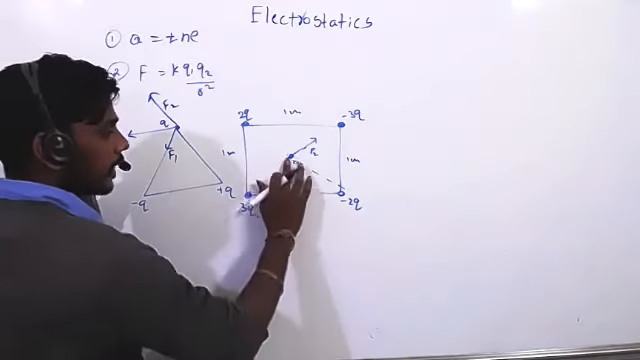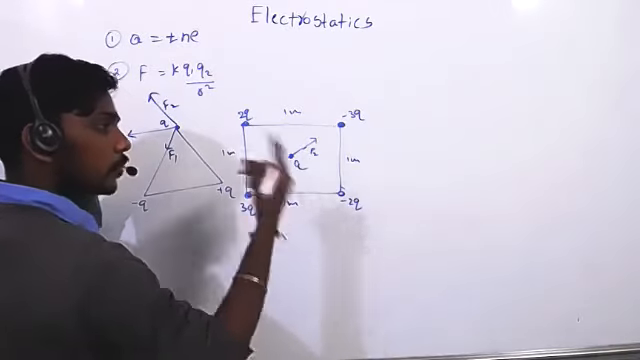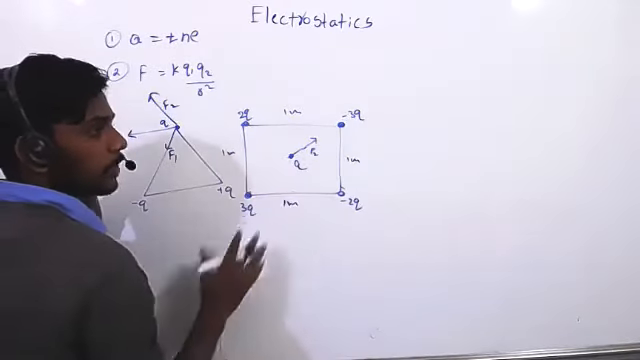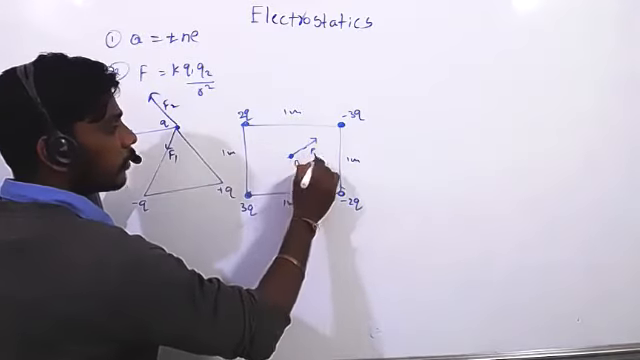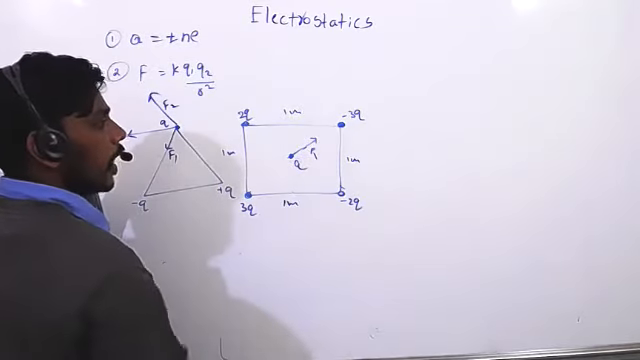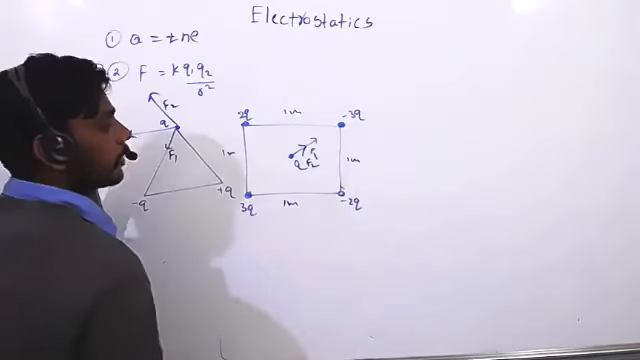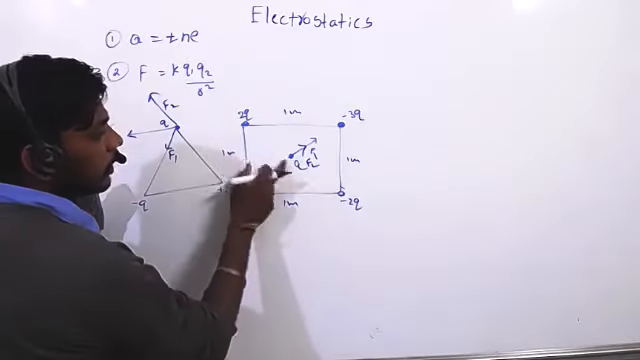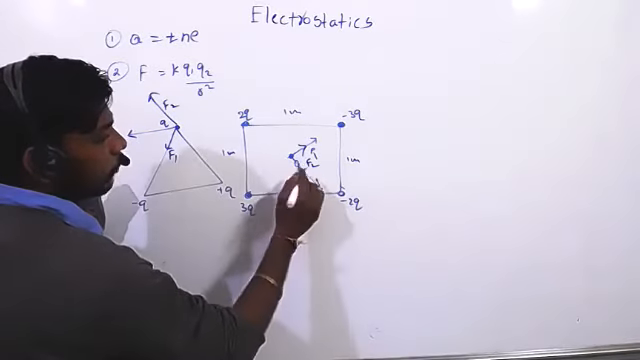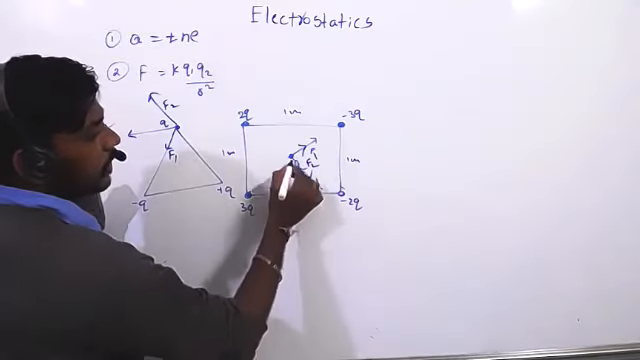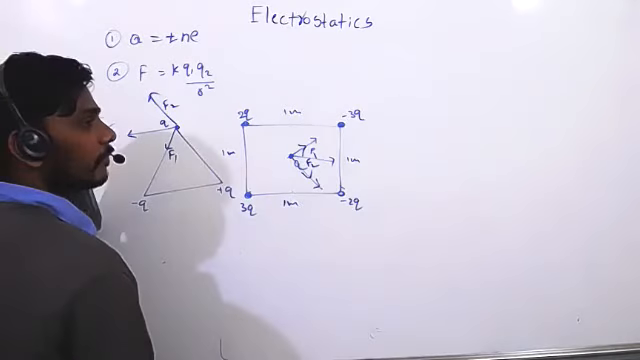See, there are two charges. Whenever there are two charges, definitely force of attraction or repulsion will be there. Both are similar charges, so repulsion will be there. That repulsion force is in this direction. Between these two charges, force will be there. That is F2 I will take. Now between these two charges, force will be in this direction. So resultant force will be in this direction. So here resultant is not 0.